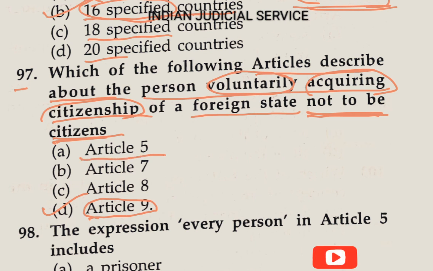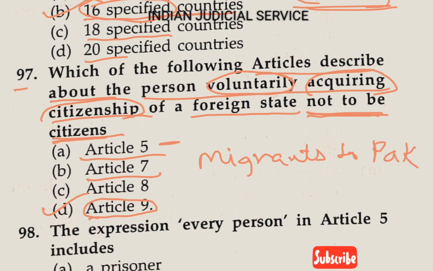And article 5 deals with the citizenship at the commencement of the Constitution. This thing is provided in article 5. And article 7 deals with the right of citizenship of certain migrants. So migrants, this is very important here, migrants to Pakistan. So this thing is provided in article 7.